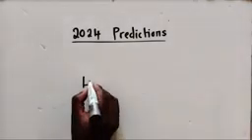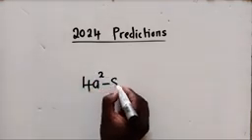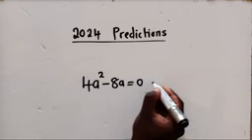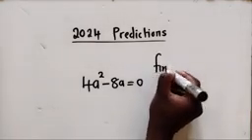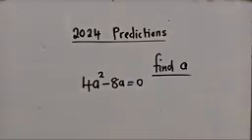So you've got 4a power 2 minus 8a is equal to 0. Find the value of a. So find a. I'm waiting for you. What is the value of a? Only one person. So I'm giving you an opportunity to try and answer that one. We add you to our online classes for free.